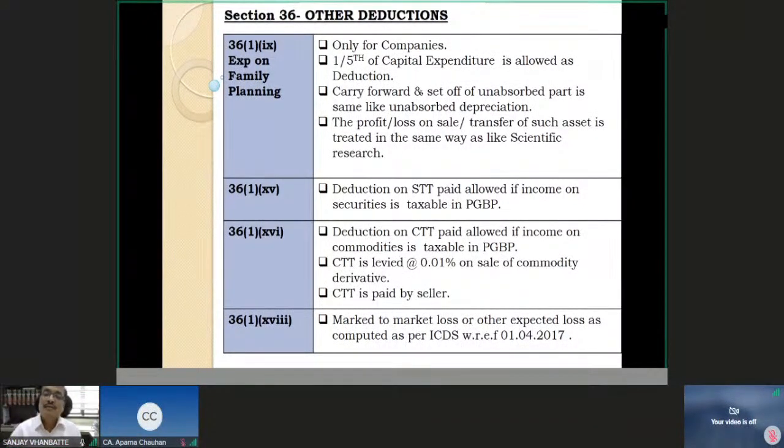Do I have to produce the exchange of letters between me and the debtor before the income tax officer as a proof of my recovery efforts? Let me tell you, nothing of this sort is required. In fact, the only condition for claiming the deduction of bad debt is to write off the debt from my books of account. The debt which I have taken into account in the same year or in an earlier year while computing my income from business or profession, the only subsequent condition that I must fulfill is that I must write off that bad debt from my books of account. There is no onus, no responsibility on me to prove that the debts are bad.